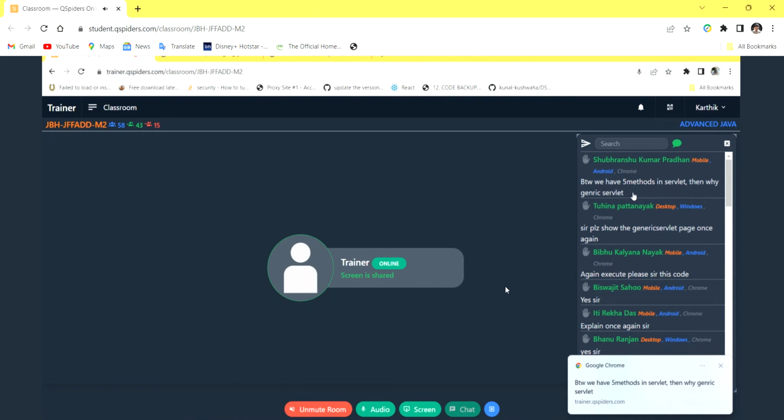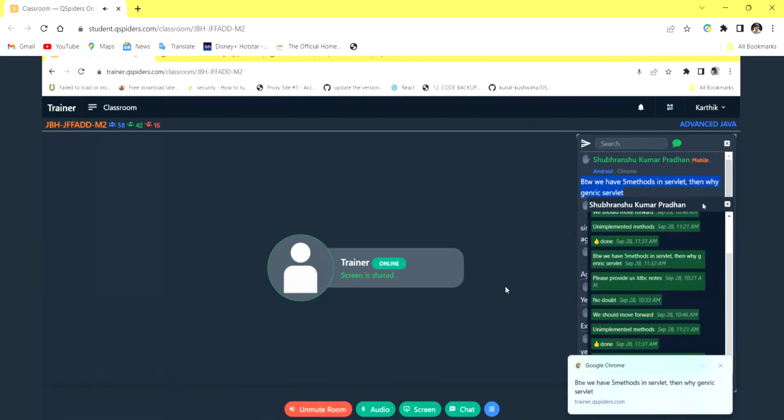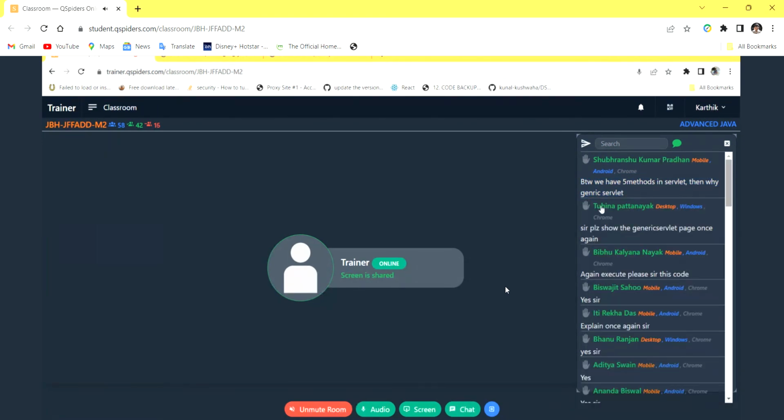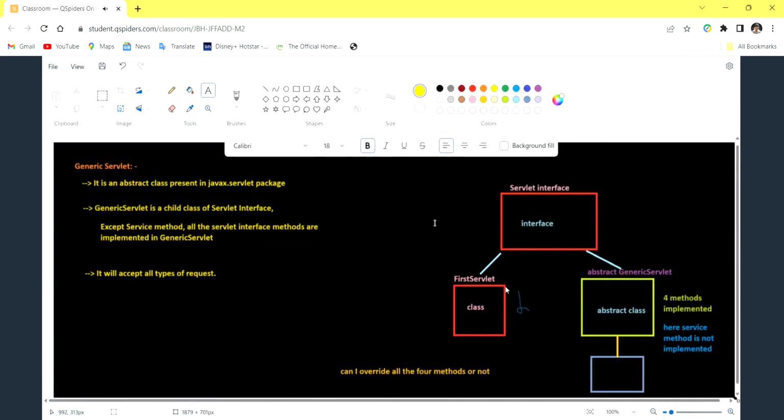Then why generic servlet? Yes, good question, I'll answer it. As I said, the servlet interface contains all the five methods, and generic servlet also contains all the five methods.